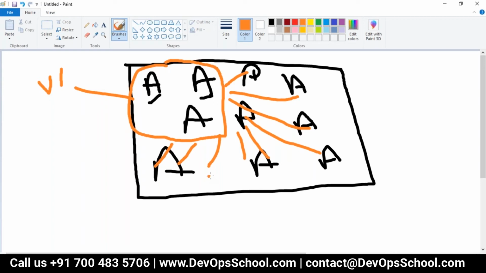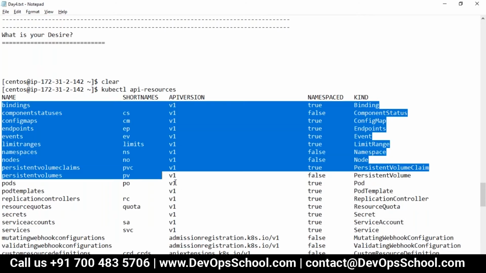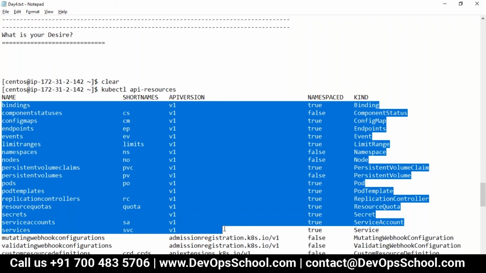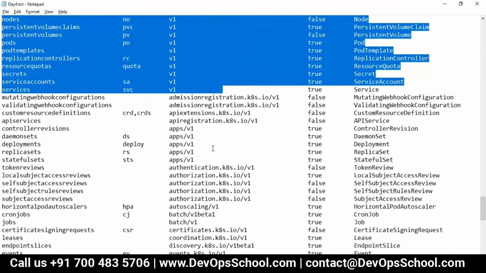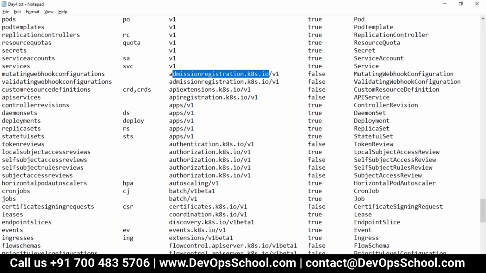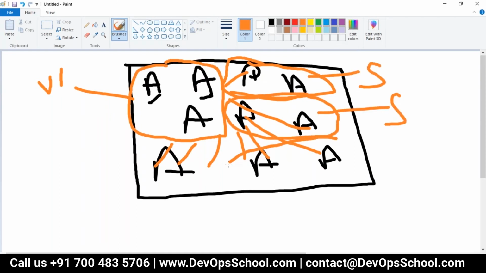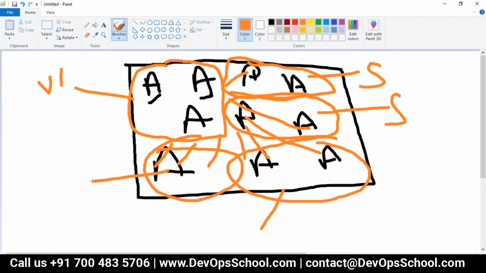After releasing version 1, which you can see in this sheet, these are all the initial features. Whatever they released after this, they grouped together. This is a group, a microservices scenario. They grouped this one into, let's say, security, this one into storage, and so on. They started versioning the group, not the individual resource.